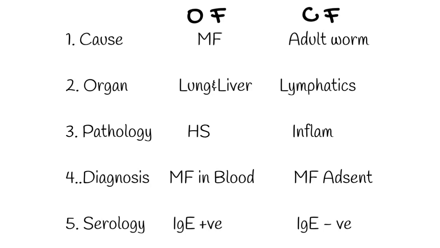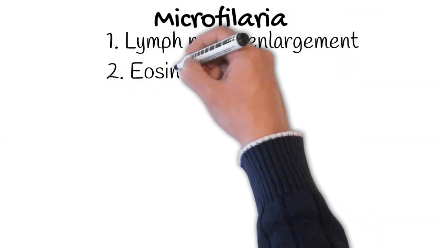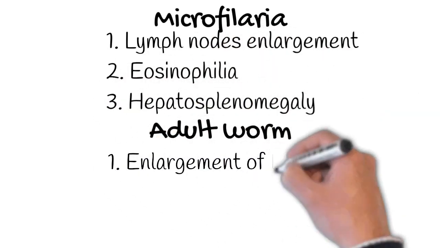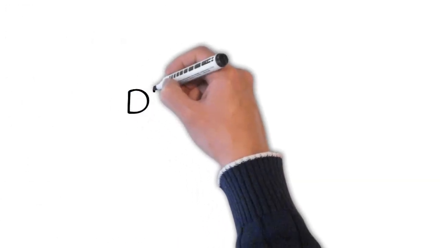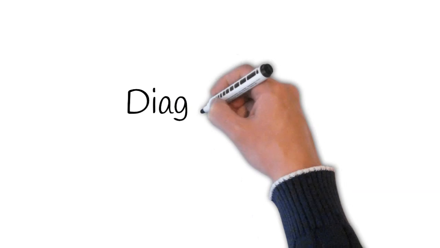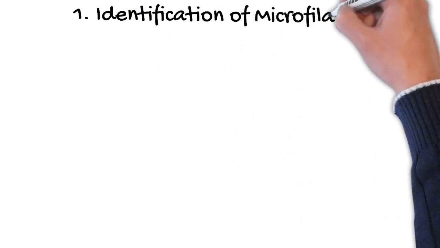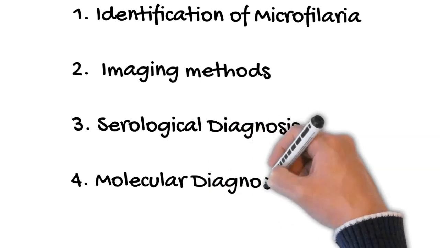case of classical filariasis. The microfilariae produce lymph node enlargement, eosinophilia and hepatosplenomegaly. The adult worm produces enlargement of the limbs, hydrocele and chyluria. Let us study how to diagnose these conditions. The parasitic infections are diagnosed by 5 diagnostic methods, namely identification of the microfilariae, imaging method, serological diagnosis, molecular diagnosis and other tests. Let us study how to diagnose the microfilariae.